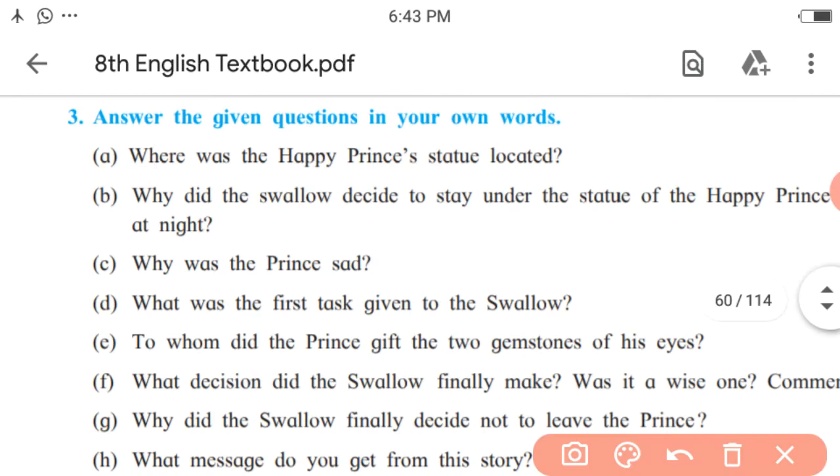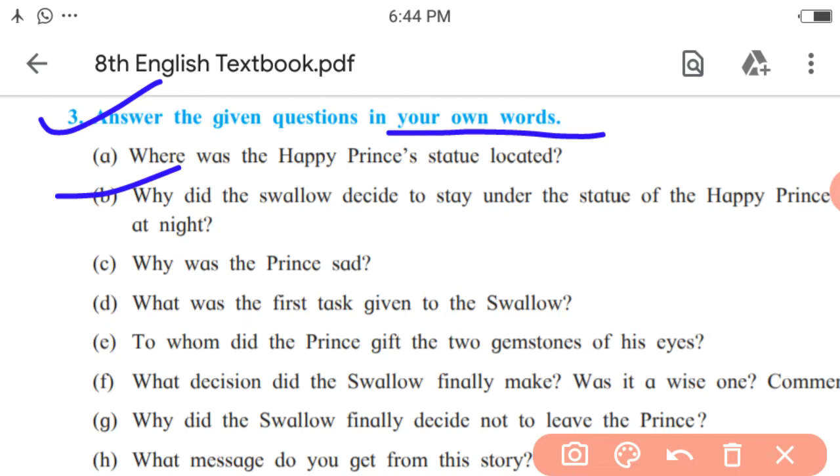Third, answer the following questions in your own words. First, where was the Happy Prince statue located? So where was it? The answer is given in the first line of the paragraph, that is, high above the city, right? Next one, why did the swallow decide to stay under the statue of the Happy Prince at night?